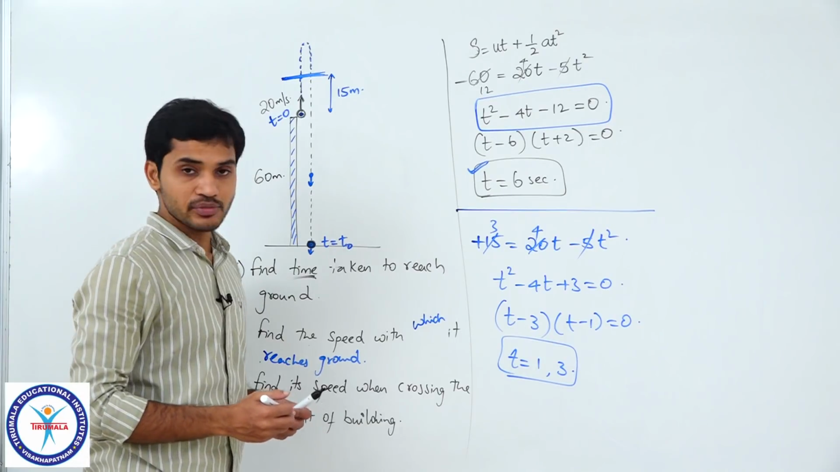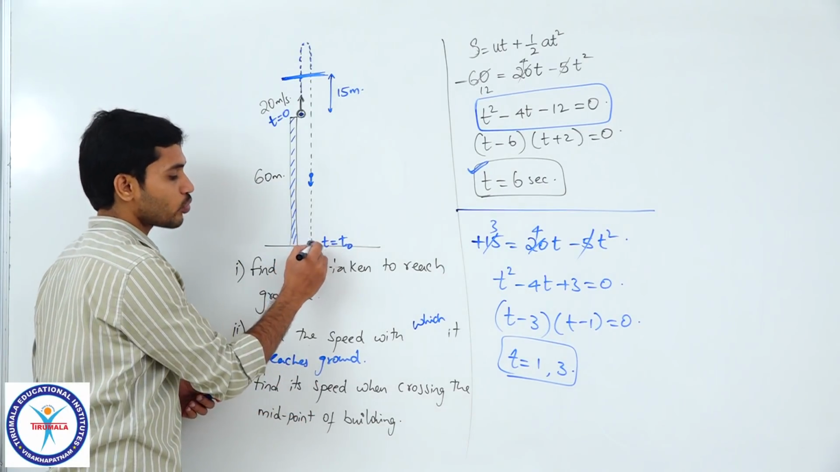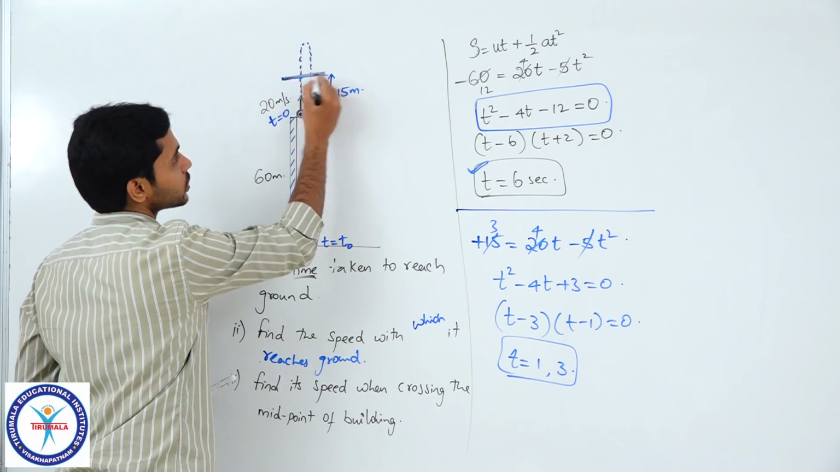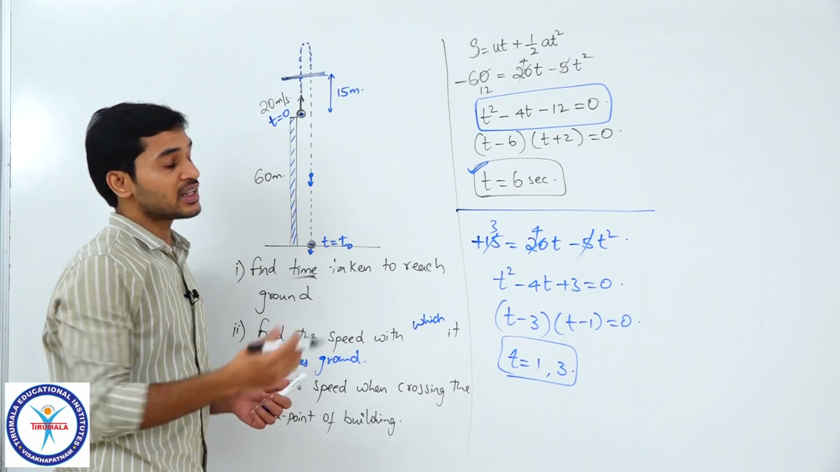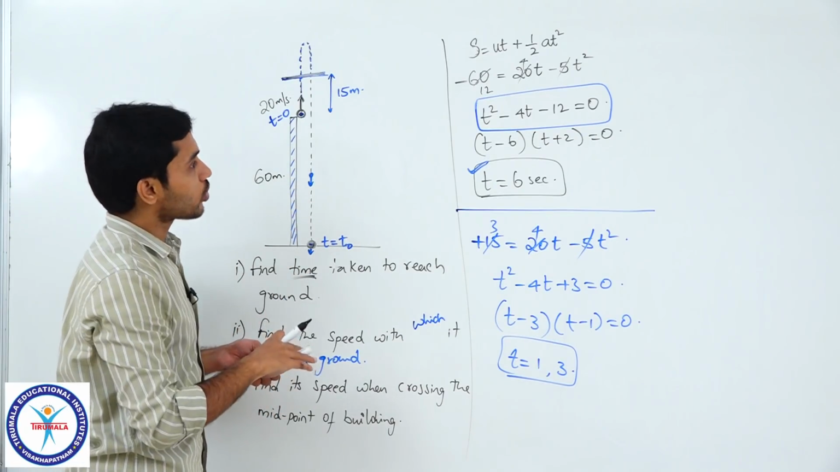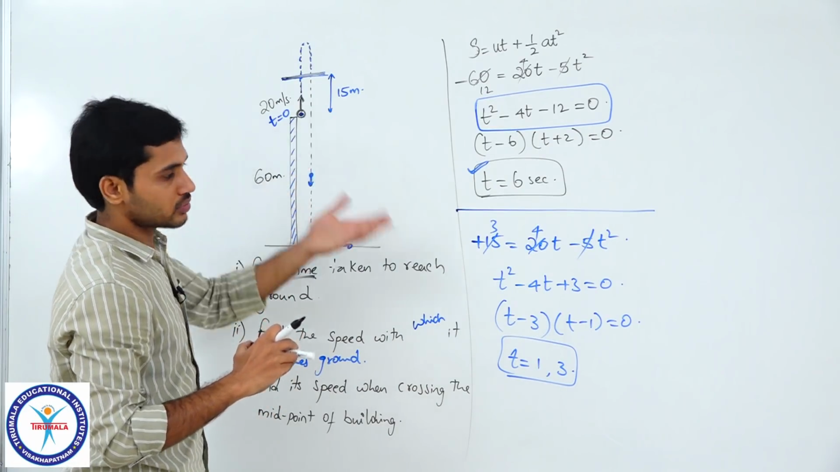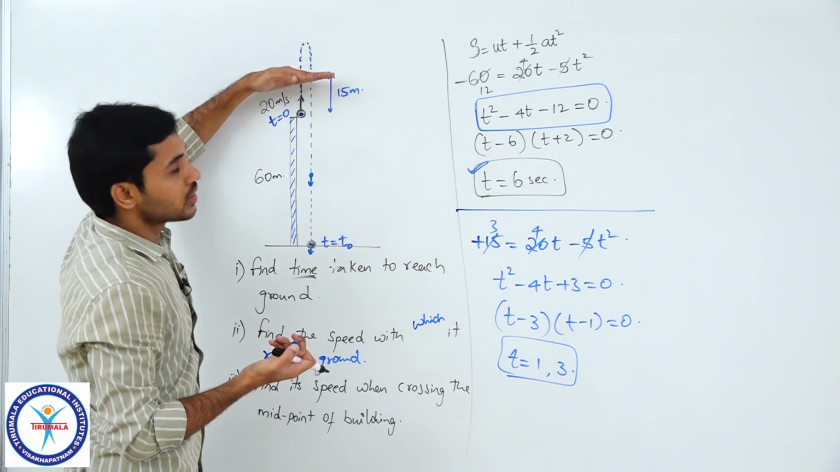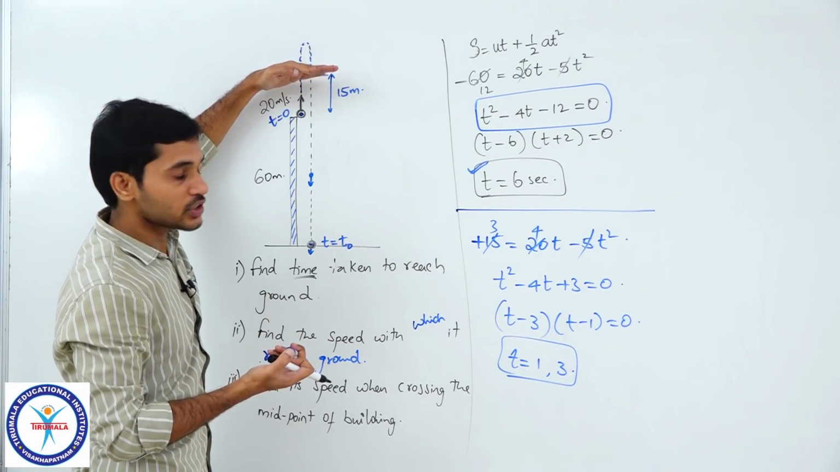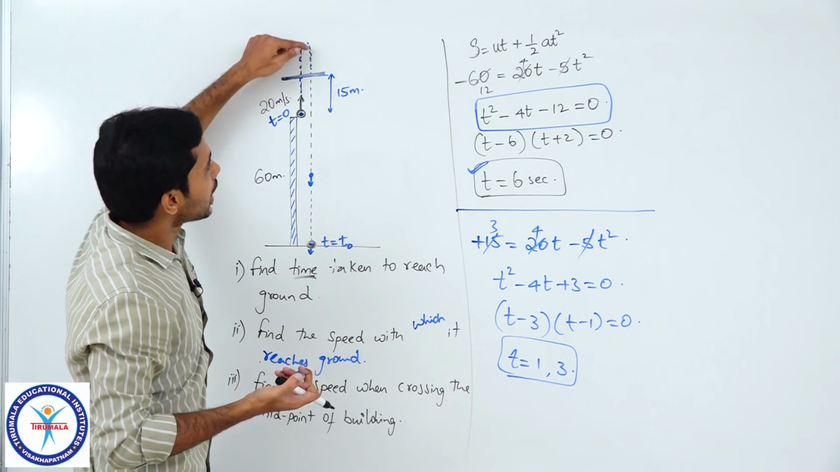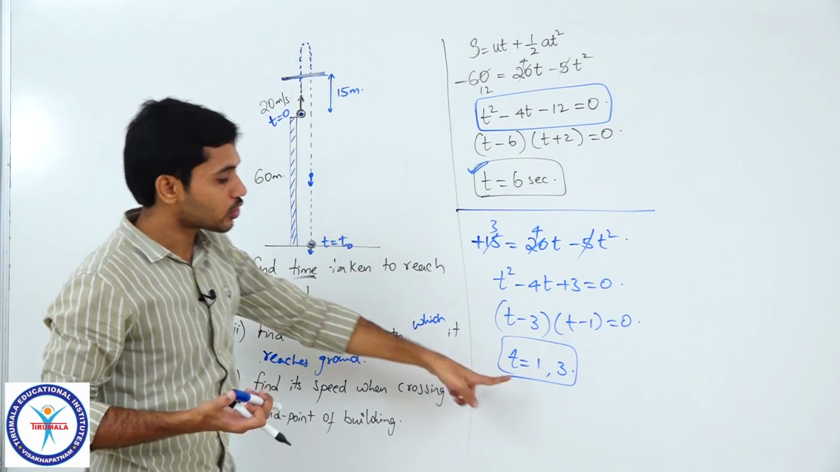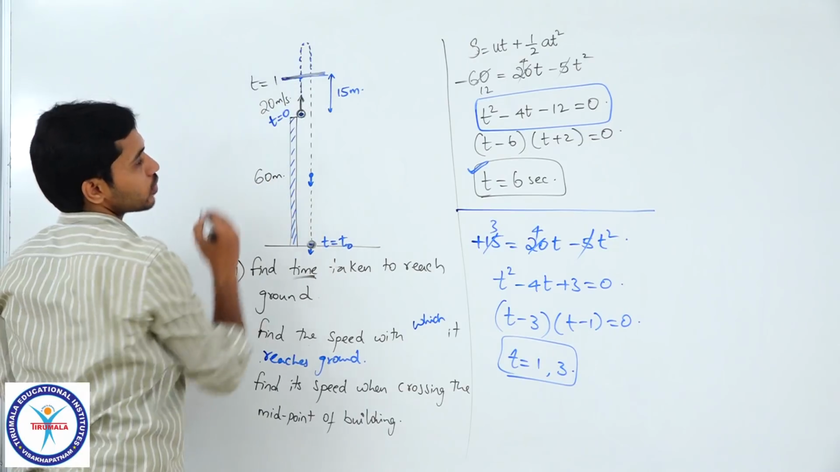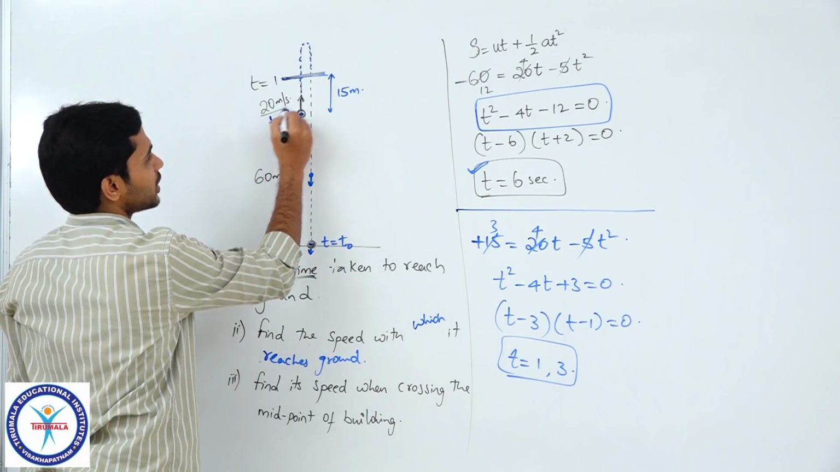Why did I get two times here and only one time there, one positive value of time for that position and two values of time for this position? You can clearly understand that from the diagram, right? Because for a displacement of 15, the particle is crossing through that position once while going up and once while coming down. So, that is why we got two times, which means at t is equal to 1 second, the particle is over here.